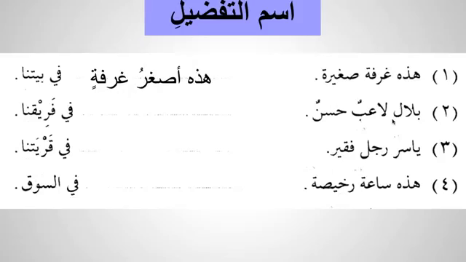بلال لاعب. لاعب means player. حسن is the best. Okay, it's a good player. So if you want to make it like an ism tafdil, it will be بلال أحسن لاعب. أحسن لاعب في فريقنا. فريق means team. Na is مضاف إليه. Is فريق plus na, but because it is harf jar before, so في فريقنا. So Bilal is the best player in our team.